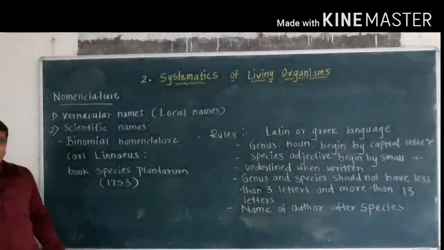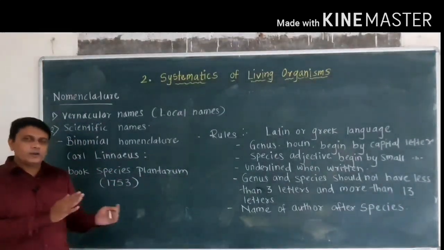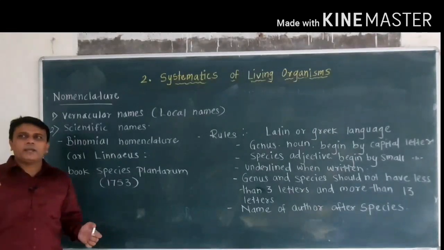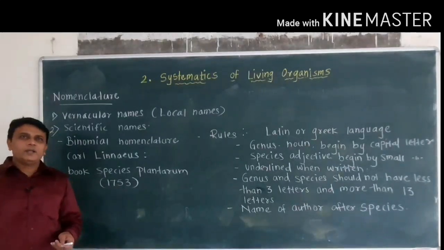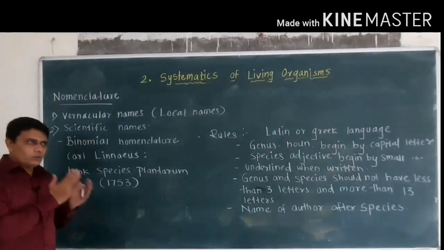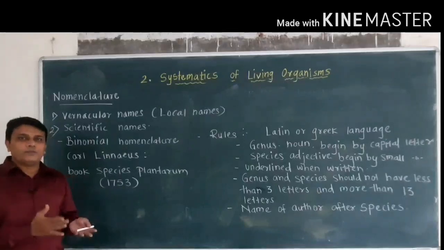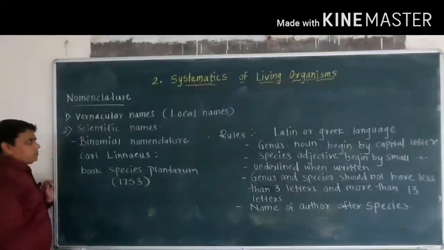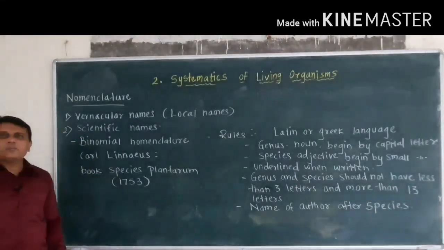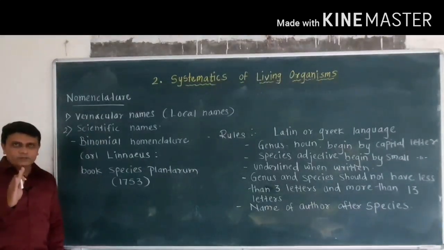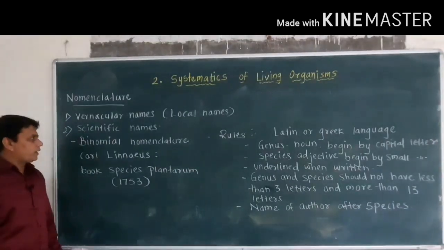For example, an organism has one name in one locality or region, and it may have another name in another locality. Like a mango has different names in different regions. Scientific names are generally given to each properly identified living organism. It may be a plant, animal or microorganism.